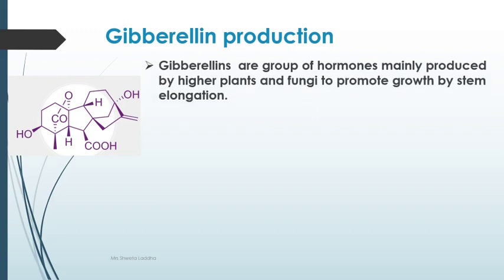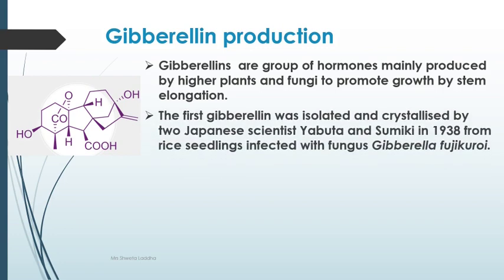What is gibberellin? Gibberellins are a group of hormones. They are plant hormones, phytohormones. They are mainly produced by higher plants, even by some fungi, and they promote growth of the plant by stem elongation. The first gibberellin was isolated and crystallized by two Japanese scientists, Yabuta and Sumiki, in 1938 from rice seedlings which were infected with the fungus Gibberella fujikuroi.